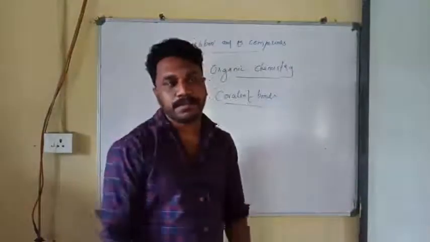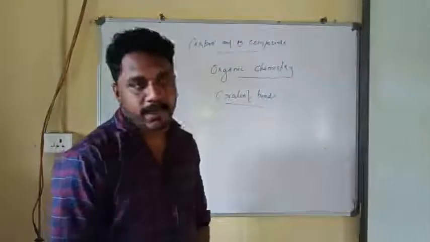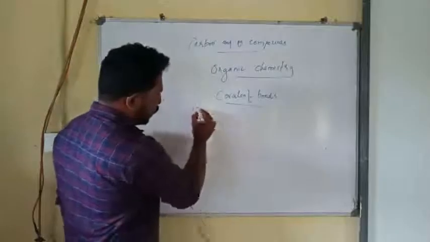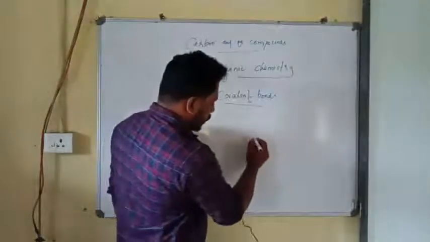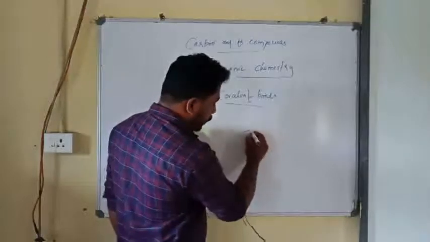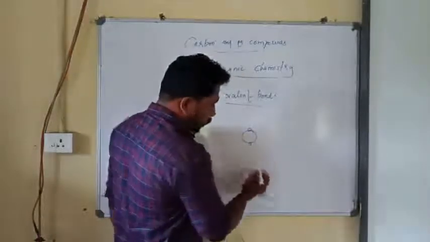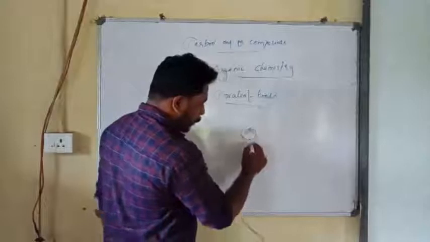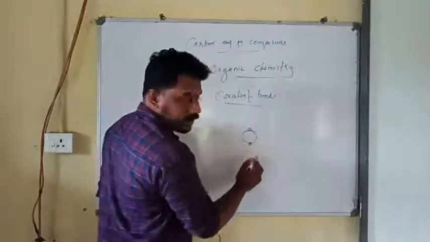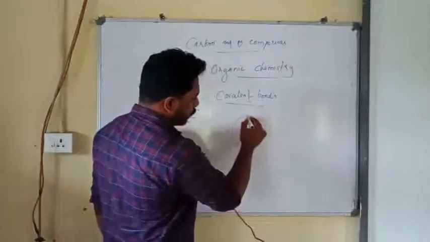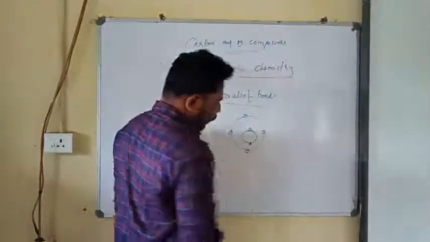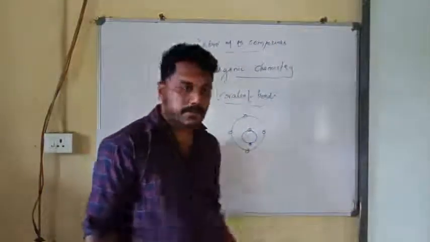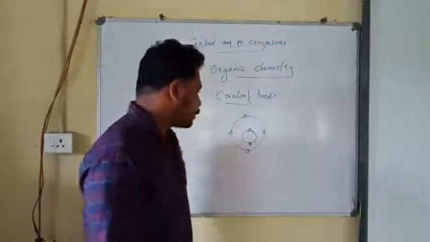You might be knowing the atomic number of carbon. What is the atomic number of carbon? Carbon has atomic number 6 and mass number 12, right? So when you draw the electronic structure, the Bohr model of carbon, it will be like this. There will be a nucleus, and around it electrons are revolving. This is the first shell, which consists of 2 electrons, and the second shell, which consists of 4 electrons. So this is the structure of carbon according to Niels Bohr. This is Bohr's model of carbon atom.